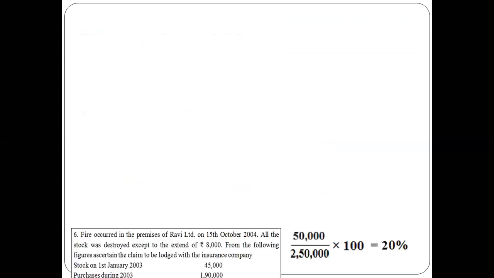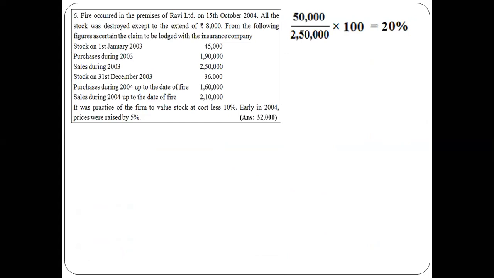To facilitate our working out of the problem, I took the question again, along with the previous slide's information, that is, the 20% we calculated. Now we will proceed with the preparation of the memorandum of trading account.